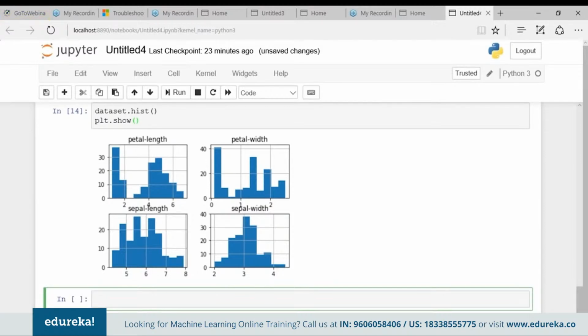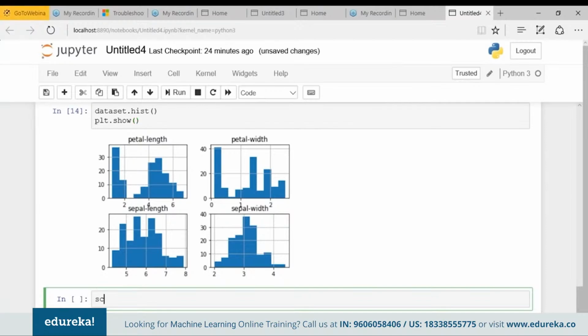Okay, so next comes the multivariate plot. Now that we have created the univariate plot to understand each attribute, let's move on and look at the multivariate plot and see the interaction between the different variables. So first, let's look at the scatter plot of all the attributes. This can be helpful to spot structured relationships between input variables. Okay, so let's create a scatter matrix.